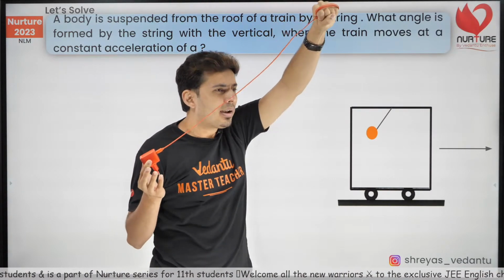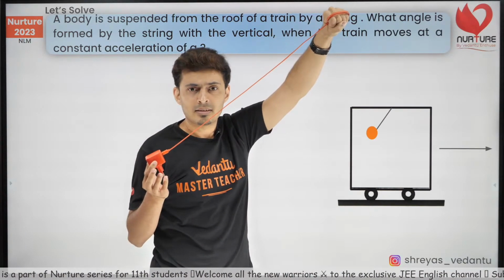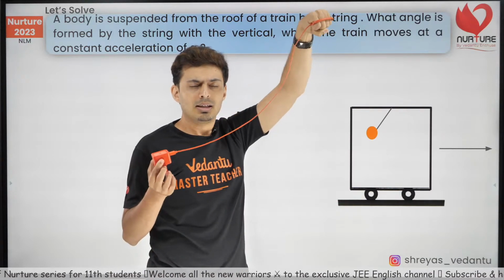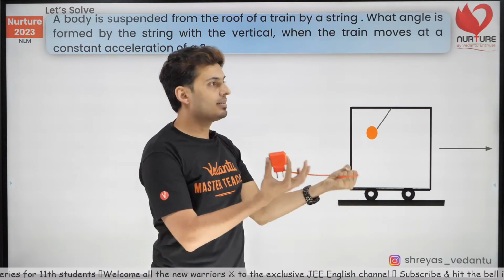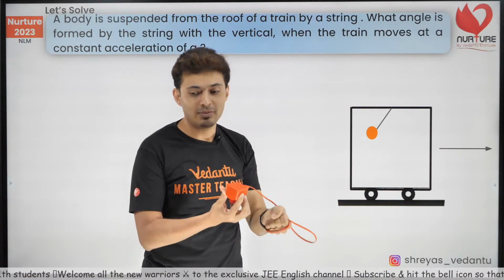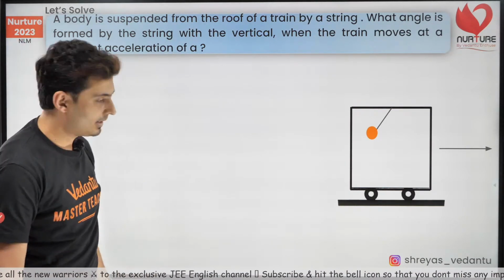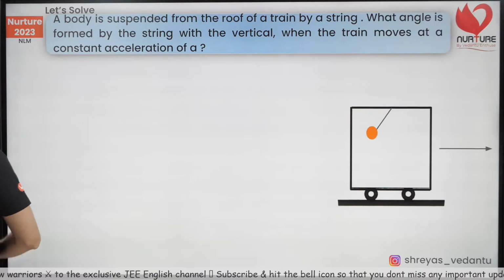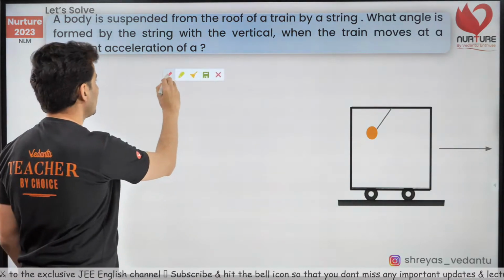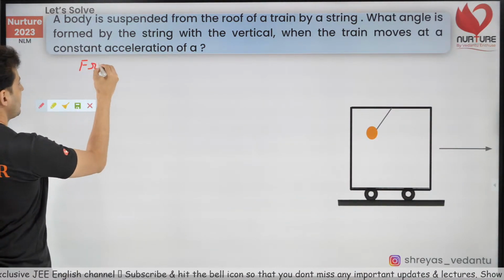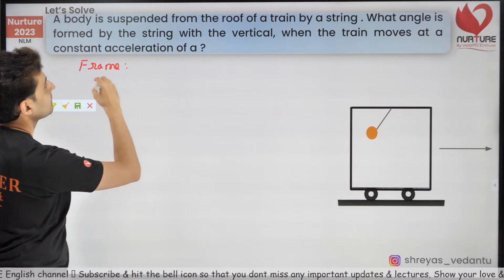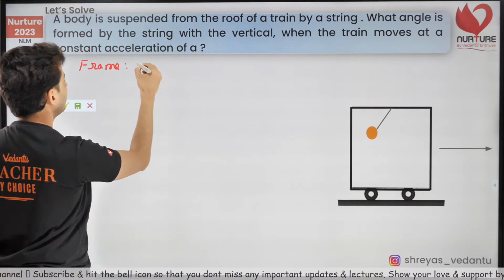Because let's say you're unaware that the train is accelerating, you have to justify it. And let's try to justify it with a free body diagram. So let's justify this. My frame of reference is that train.